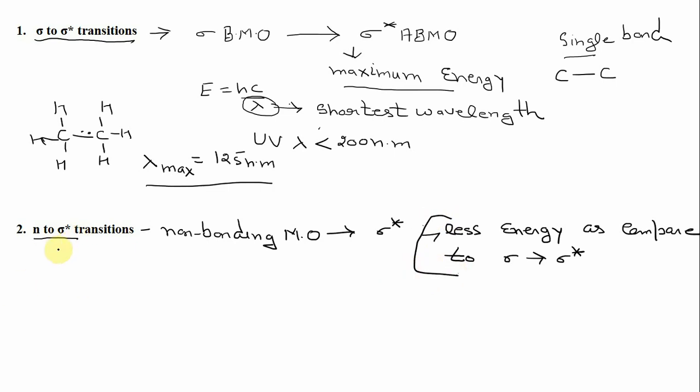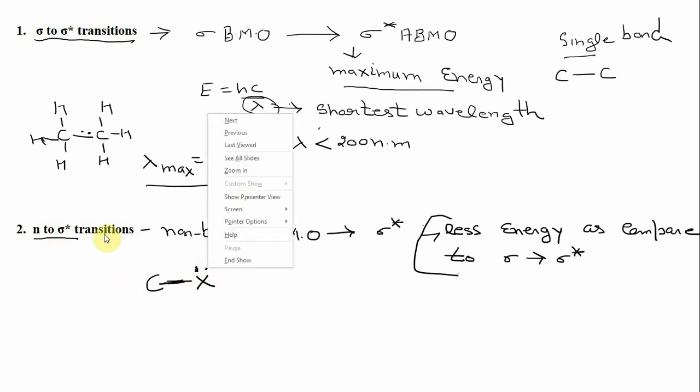These kinds of transitions are shown by those compounds in which you have both non-bonding electrons as well as sigma bonds. For example, if you have any heteroatom attached with a single bond, and there is a pair of non-bonding electrons over this heteroatom, it will show the N to sigma star transition.